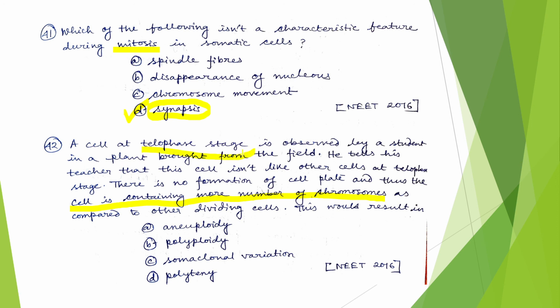So whenever there are more chromosomes than the normal cell, it is polyploidy. Polyploidy means, see, in humans we are diploid, so we have two sets of each chromosome.